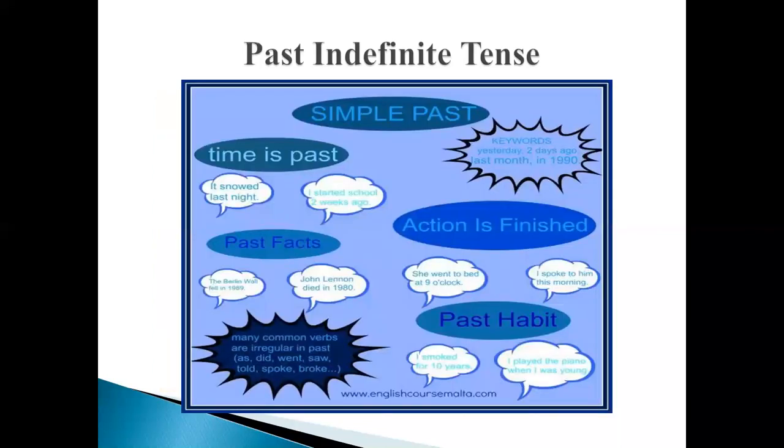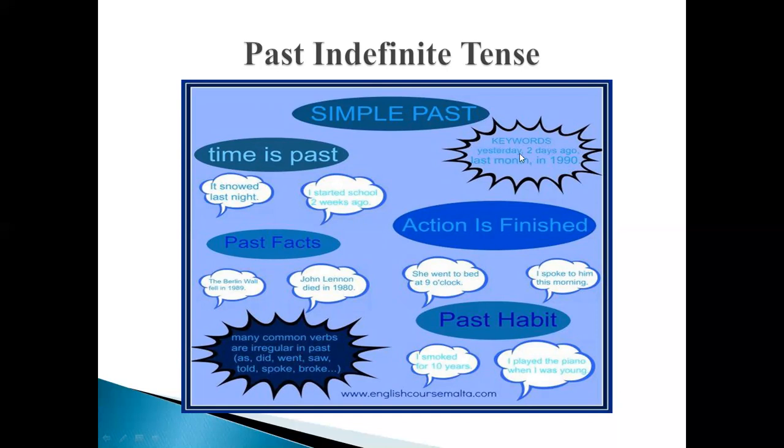Here are some other ways of recognizing whether the tense is simple past or not. The time of the action is often past. It has happened, it has been completed. Most often there are keywords with your sentences in Urdu even.